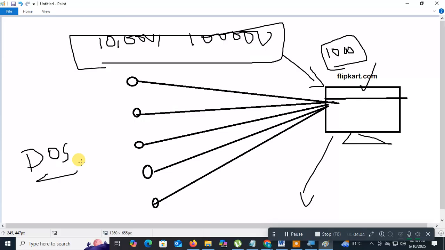have you ever booked a ticket on IRCTC Tatkal? During Tatkal time, what happens? When you open the website, it responds very slowly. When I try to log in and book a ticket, it loads very slowly.